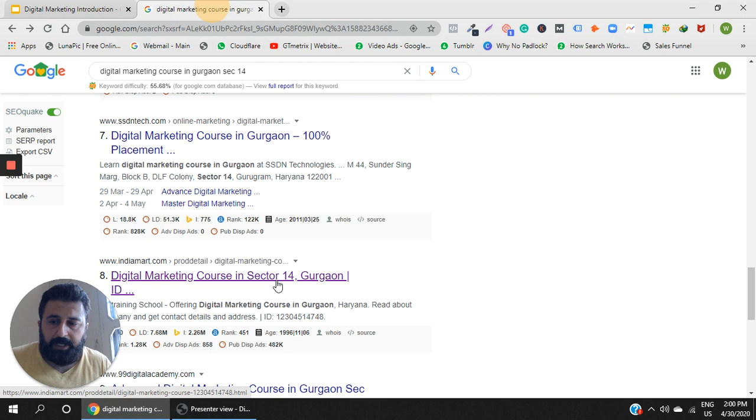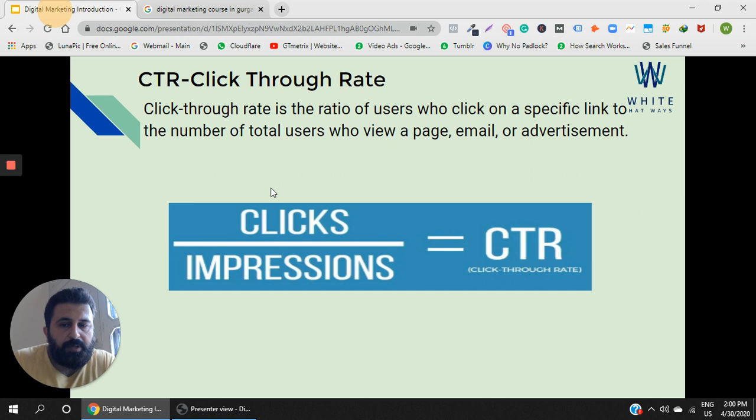So if in lieu of 100 impressions I got 2 clicks, the click through rate would be 2%. So the formula for click-through rate is clicks divided by impressions into 100 is equal to CTR. Since we are not calculating it over here in terms of 100, it is like clicks divided by impressions, but otherwise it is normally calculated in terms of hundreds. So clicks divided by impressions into 100 is equal to click-through rate, CTR. We normally call it CTR.